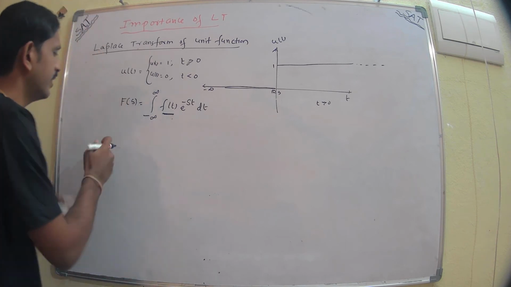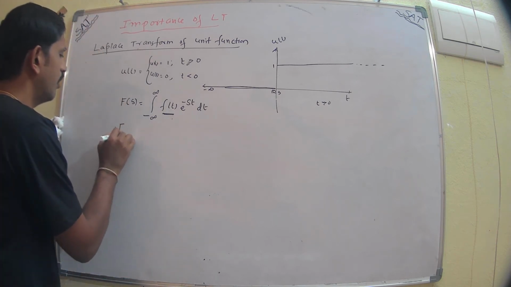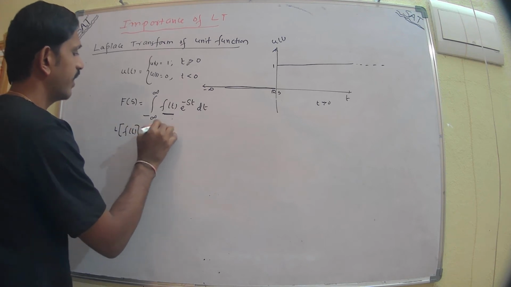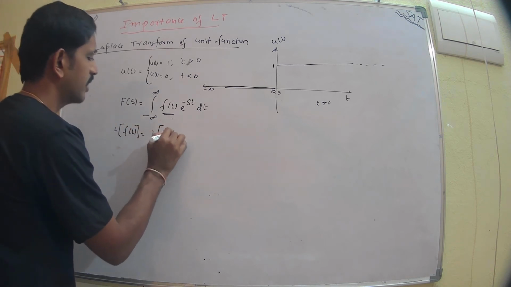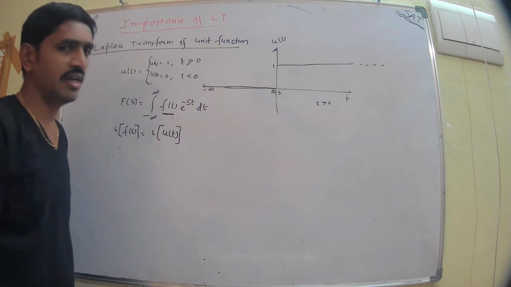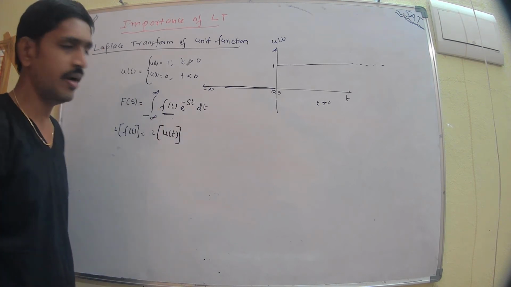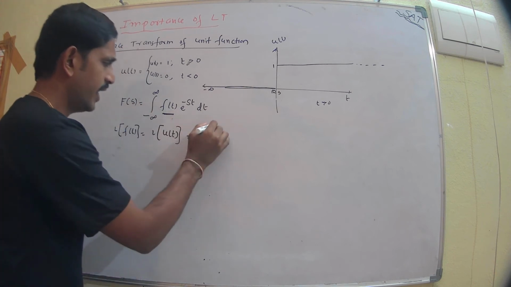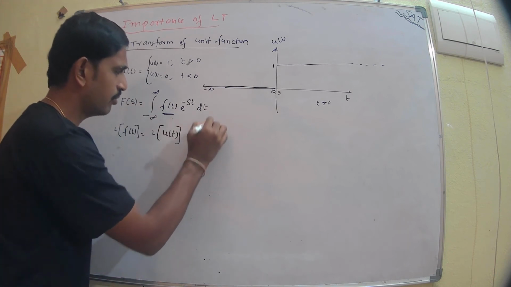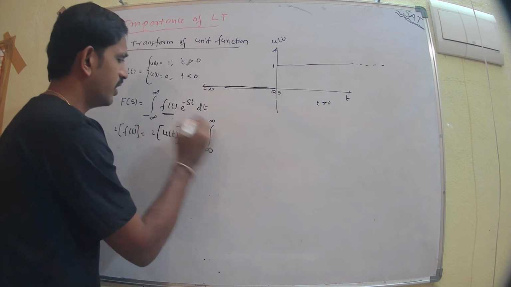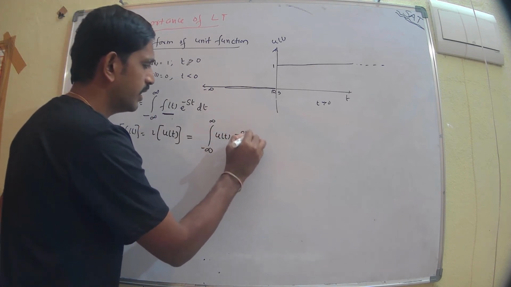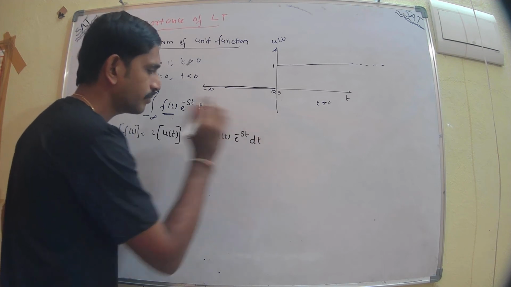So in the place of f of t I can write u of t: the Laplace transform of u of t is equal to, according to the formula, the integration from minus infinity to infinity of u of t e power minus st dt.